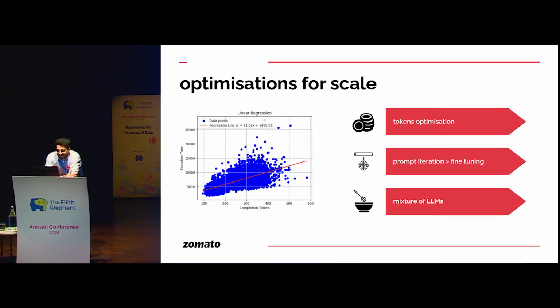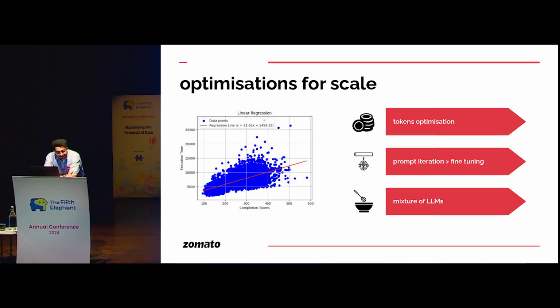Apart from this, we obviously did some other scale optimizations. We realized very early in our journey that since an LLM is an auto-regressive model, the latency depends on the number of output tokens you expect. It varies linearly, and we also did an experiment, so it was clear that it varies linearly with the number of output tokens you want. So from day one, we designed our agents in such a way that the number of tokens that we produce is very minimal, right? So the architecture of function classification and guidelines filter was also designed keeping this in mind, that the number of tokens is minimized to minimize cost and latency and also enhance scalability.